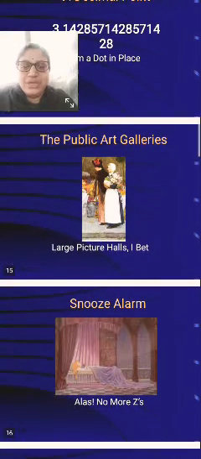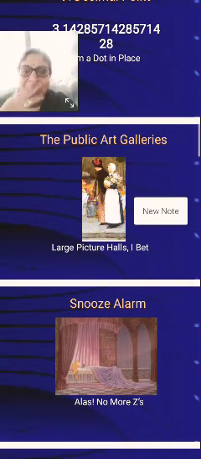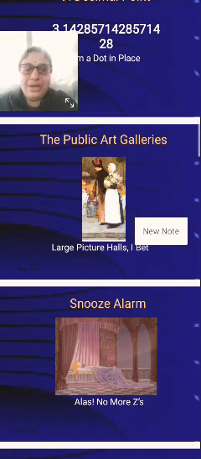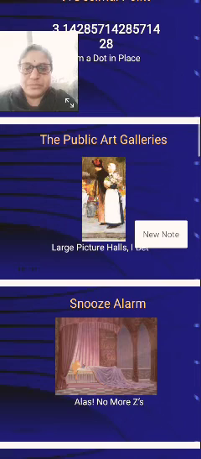Yeah. Next one, the public art galleries. Now see here, where is the L? In the public and also in the galleries.